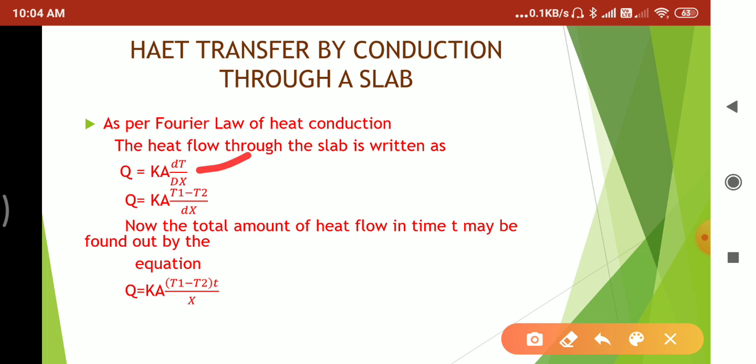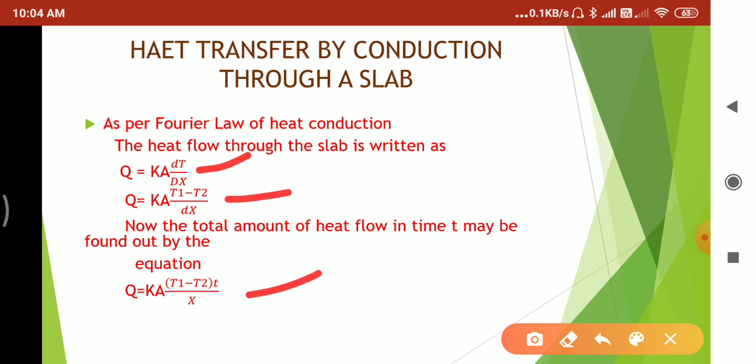Next, how can we write it? Next equation: Q equals KA (T1 minus T2) by dx. Here dT means the change in temperature, that is T1 minus T2, because T1 is higher than T2. Now the total amount of heat flow in time t may be written as Q equals KA (T1 minus T2) t divided by x.